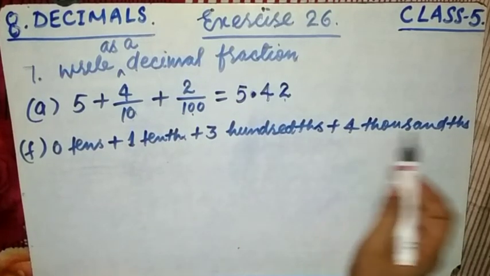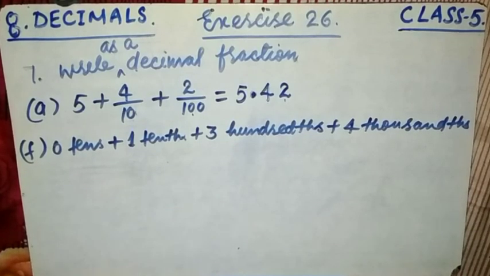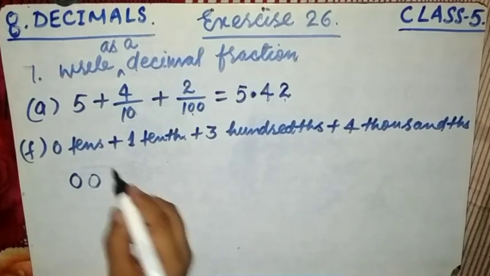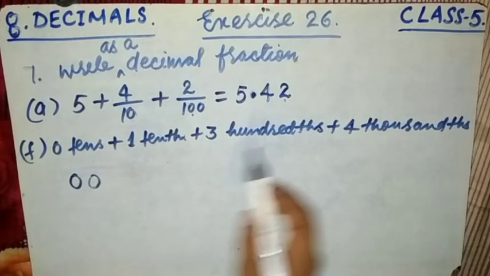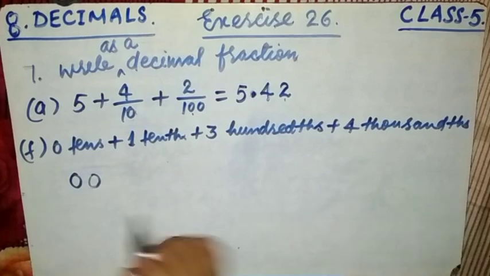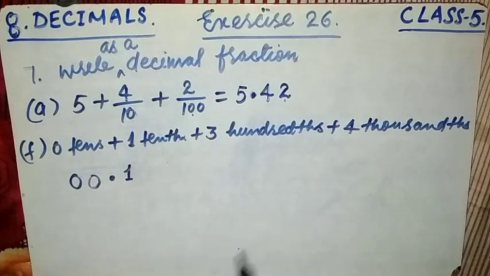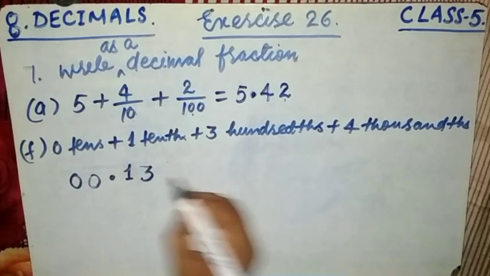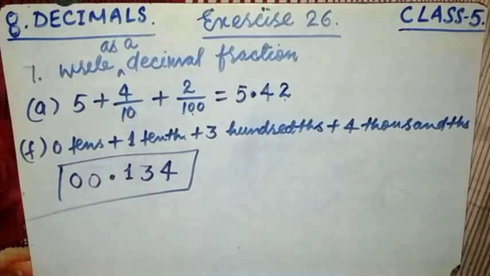Now see question number (f): 0 tenths plus 1 tenth, 3 hundredths and 4 thousandths. Now have a look, 0 tenths means what about the ones? Ones is nothing, meaning 0 ones and 0 tenth. Now after the decimal, all terms come as tenth, hundredths, thousandths. Here is the decimal. Now 1 tenth, 3 hundredths and 4 thousandths. This is your answer. I hope you will understand.